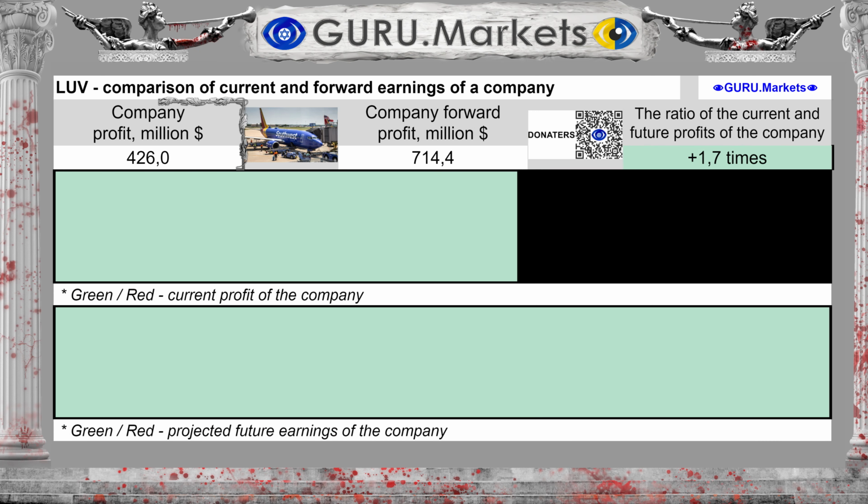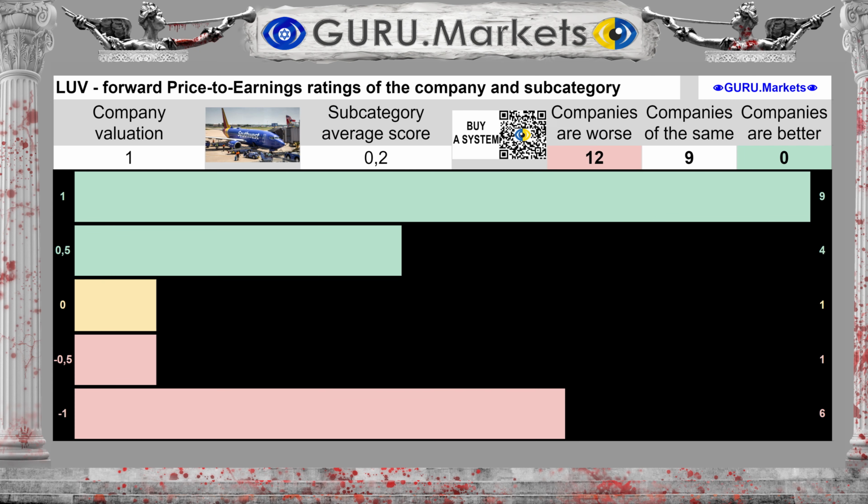Profit for the last 12 months was $426 million. Future earnings for the coming 12 months are expected to be $714 million, which is 67.7% more than at the current moment. Assessment of expected future profit in comparison with companies in the subcategory: Good, 1 point.